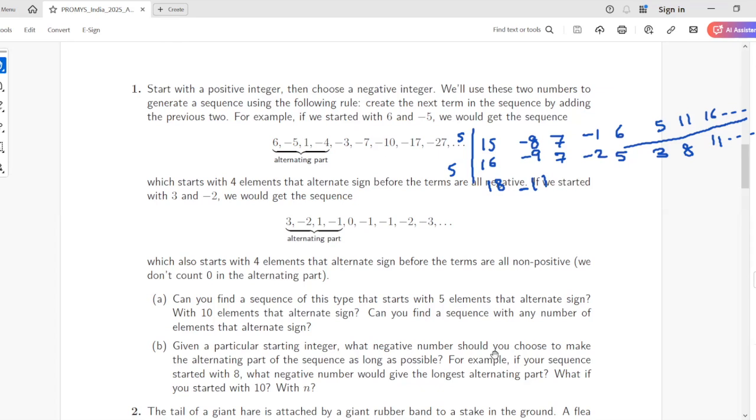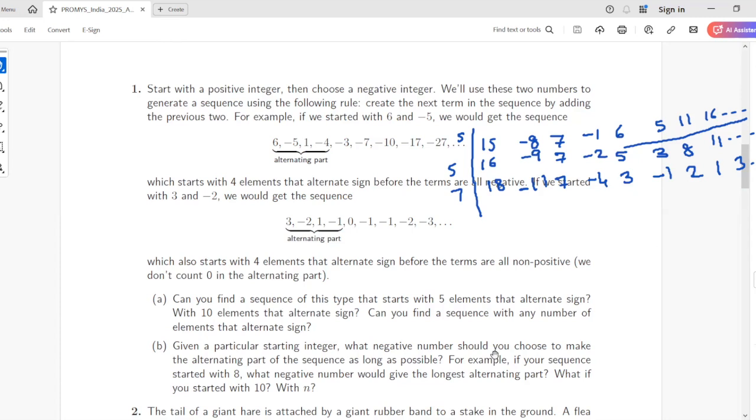I have a hypothesis, though I don't know. Whatever is the starting number, the next negative number should be around half its magnitude. If it's half or less than half, it will end with 3. The alternating will end at 3.